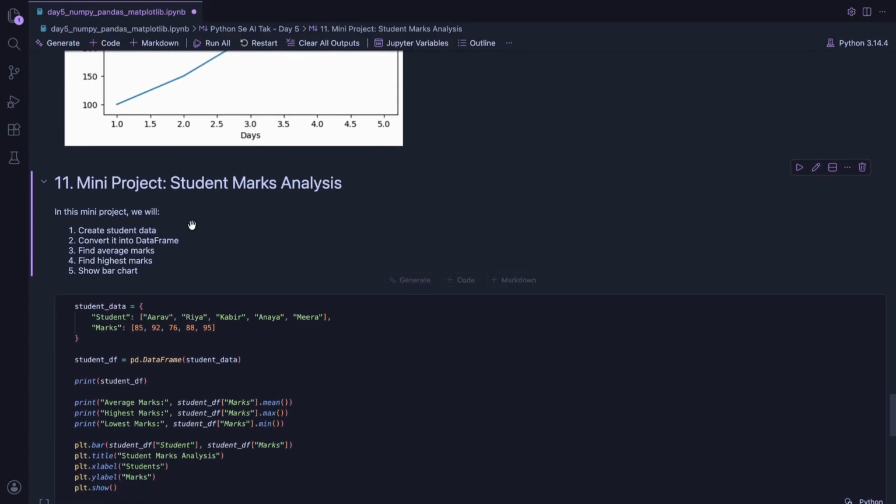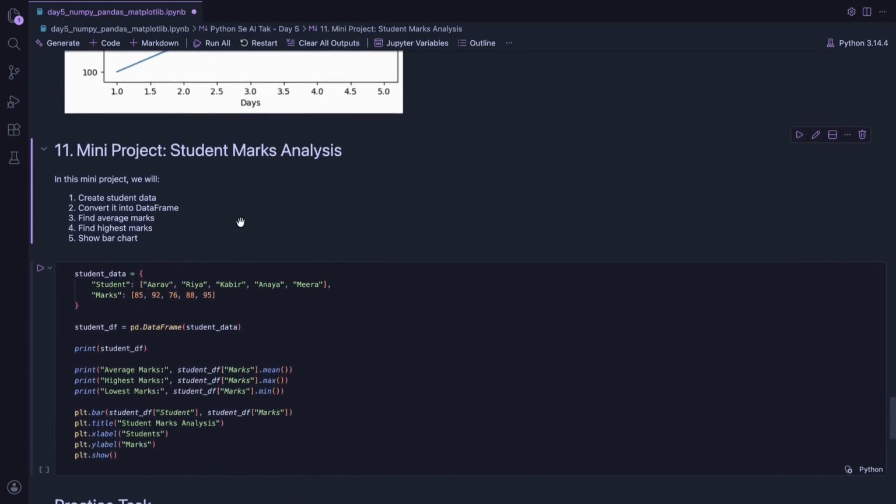Now it's mini project time. We will create a student marks analysis project. In this project we will create data, then convert it into a data frame, calculate average marks, find highest marks, then create a bar chart. This project combines Pandas and Matplotlib, so do it. Small project but very useful for beginners.